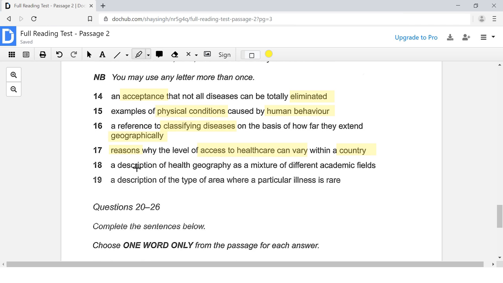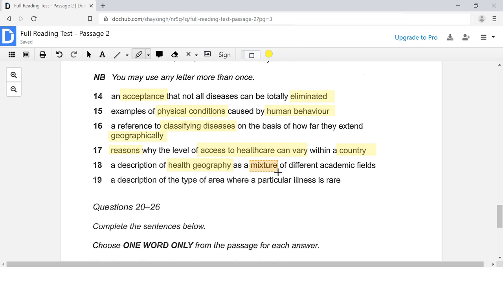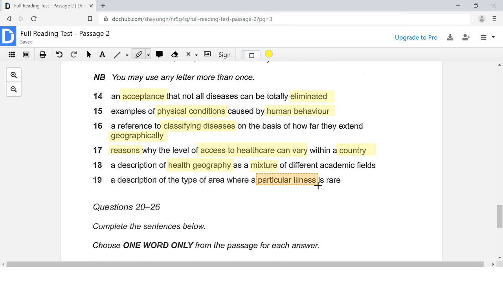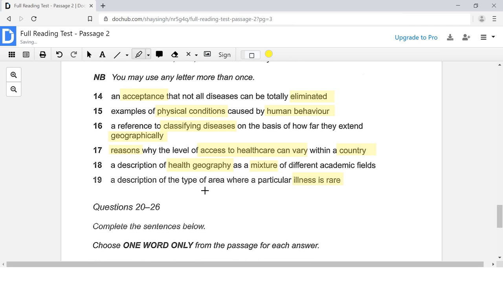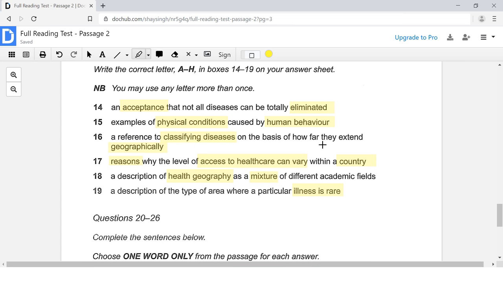Now here with question number 18, we are looking for a description of health geography. As a mixture, it's a mixture of different academic fields. And finally, question number 19, we have a particular illness that we are looking for, and this illness is quite rare. A rare illness. Maybe just that part. And that is pretty much it. I think we have most of our keywords here, all the good ones anyways.